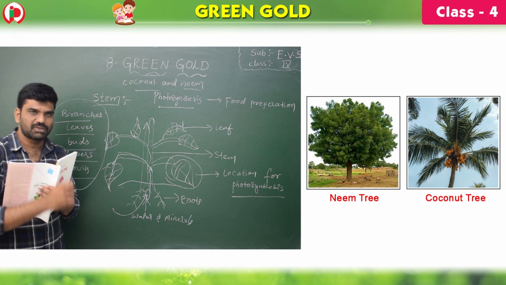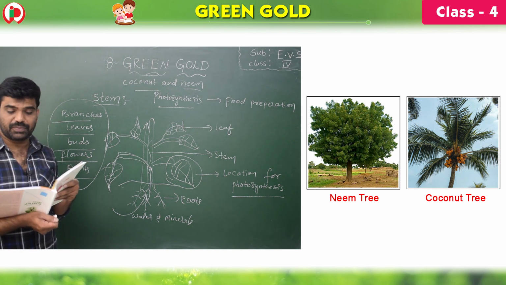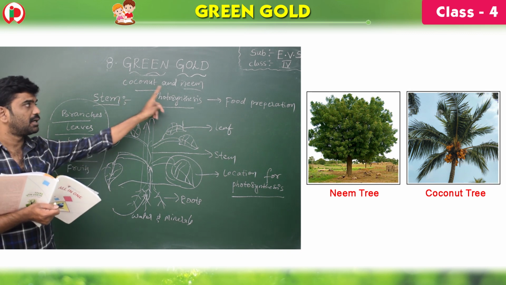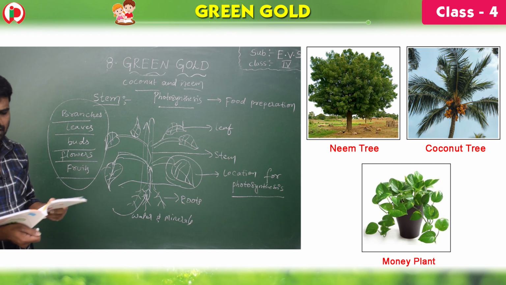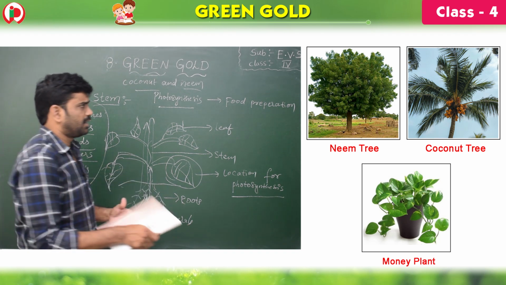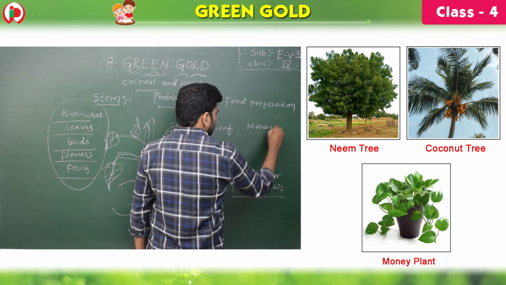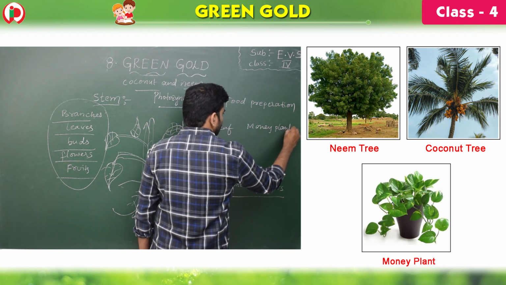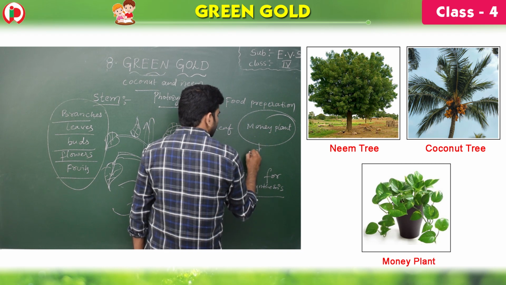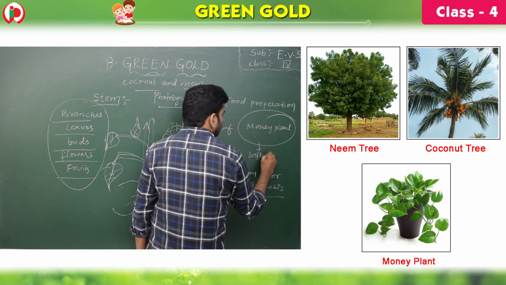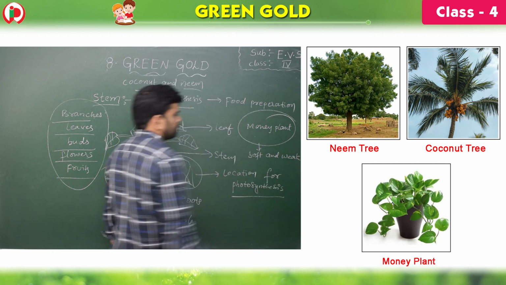The stem of some plants is like money plant. See, there are two types of stems. One is very woody, very strong, and very hard. Example is coconut and neem. Some plants have weak stems, very soft and weak, like money plant. Children, do you know money plant? Yes. This plant is grown in the houses. Money plant stem is very soft and weak, children.